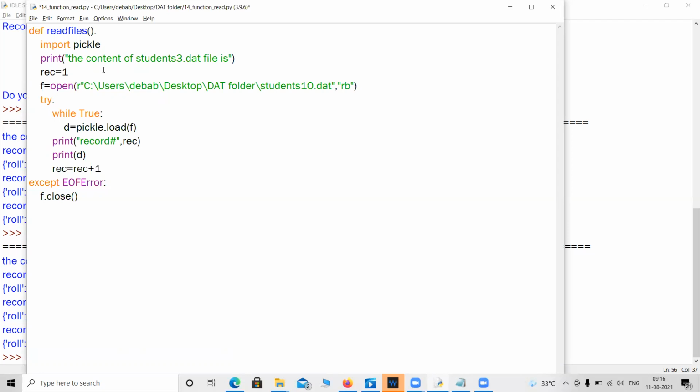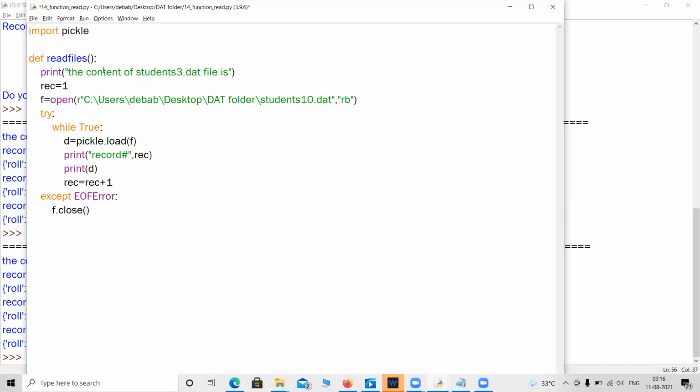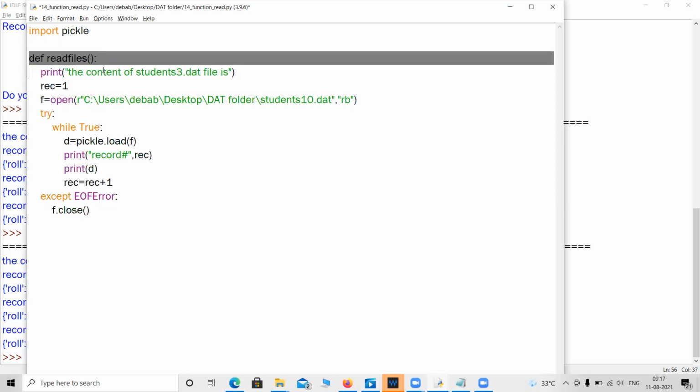Sir, the import pickle should be given outside the function, right? Yes, that should be given outside, because otherwise it won't work. That I did wrong. This line will be outside because importing things will be the first line of a program. Look, I have not changed any single piece here. It is exactly the same. I have only placed the name of the function.